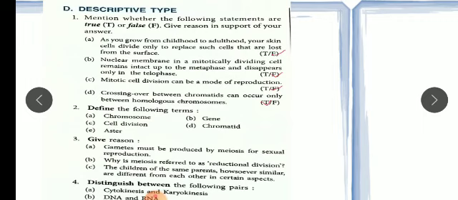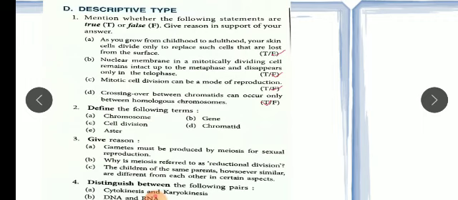Next they are asking, why is meiosis referred to as reductional division? We know that in reductional division a single diploid cell is divided into 4 cells, and each cell has half of the original number of chromosomes. In the first division and second division, the chromosome number gets reduced. Therefore it is called reductional division, whereas mitosis is called equational.